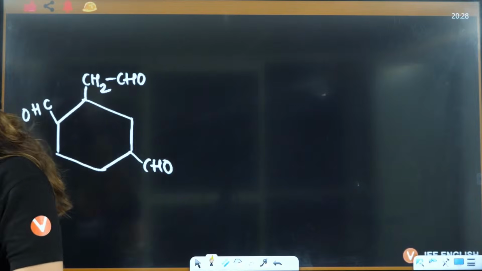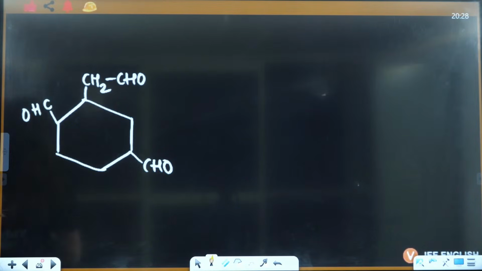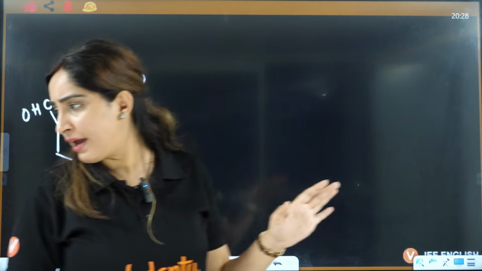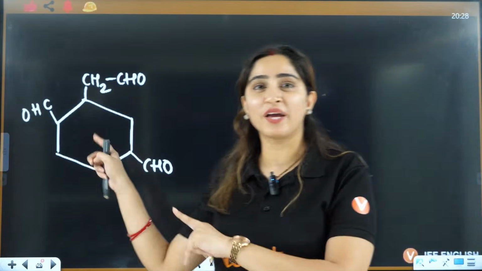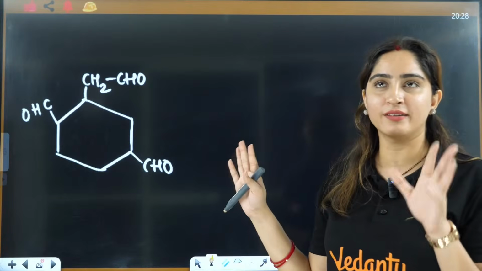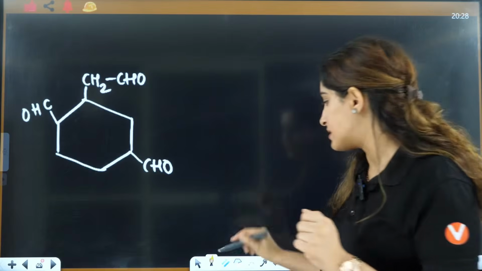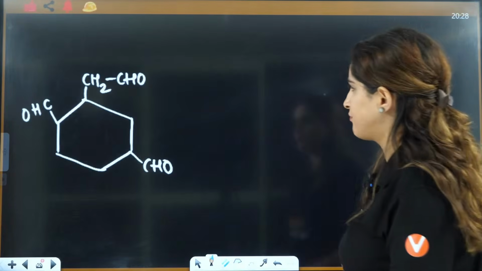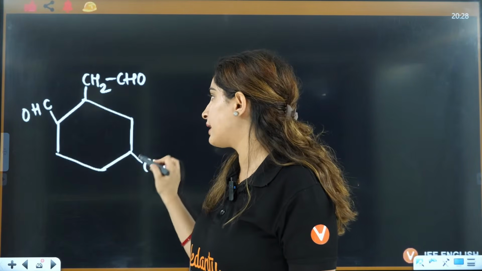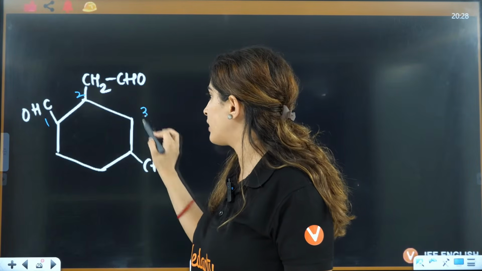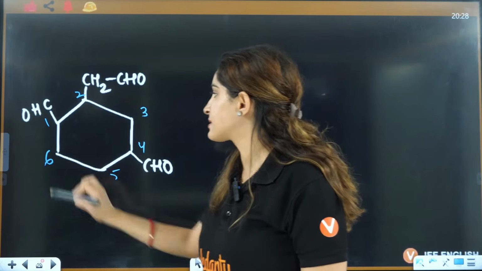Now, let's see if you can answer me this one. Yes, ma'am, understood. Very good. So, this I think you should be able to answer because we have done three questions based on this, right? So, here what you have. Okay, let's discuss. So, this is the ring. This can be 1, 2, 3, 4, 5. Either ways 1, 2, 3, 4, 5, 6, right?